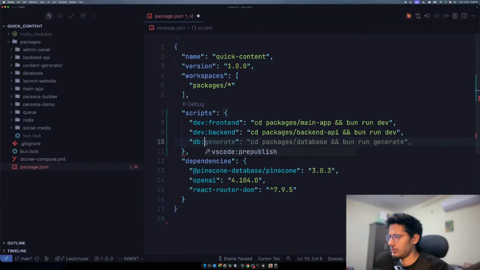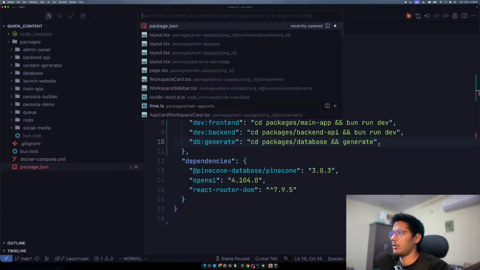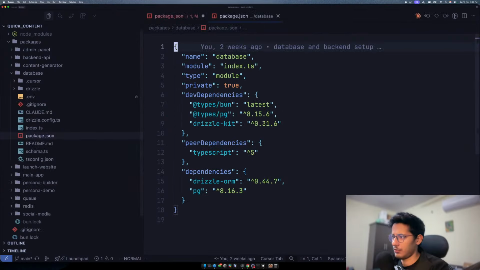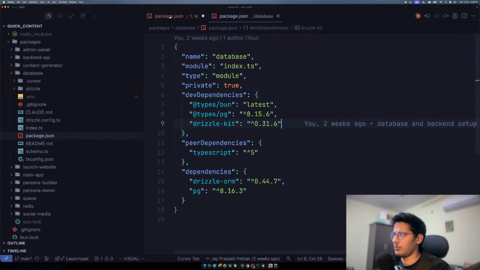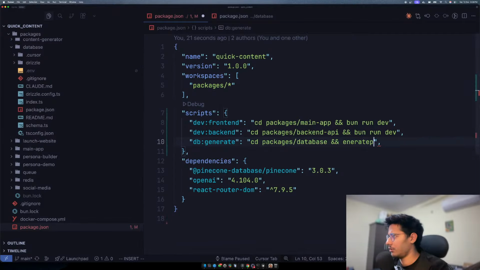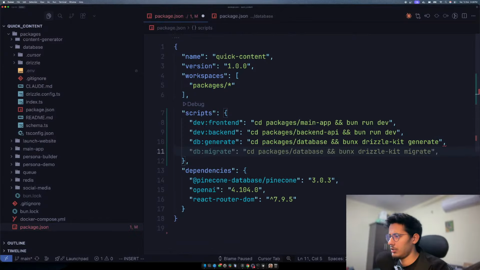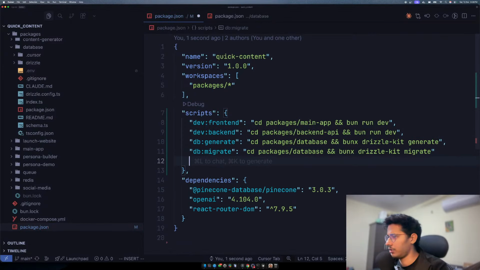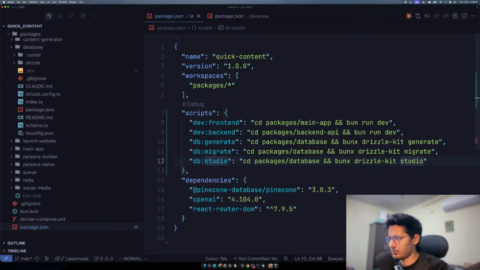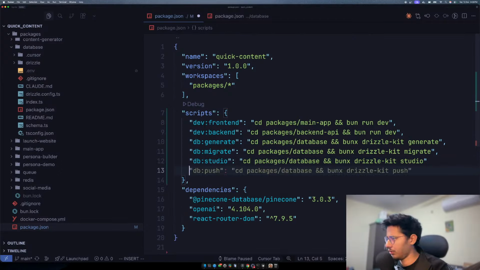db generate, it would be, yeah, but it wouldn't be this. Wait, in the database folder, do we have the generate command? We don't have any of these commands, so we'll have to say bunx drizzle-kit generate is what we need. And then we'll have a migrate command which will help us migrate, and then a studio command which will give us Studio. Do we need anything else? Yeah, a push command, that's good. We don't need anything else, probably.